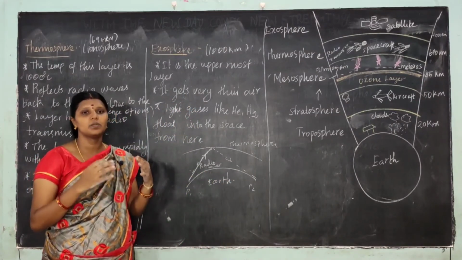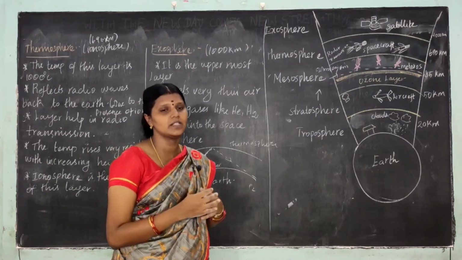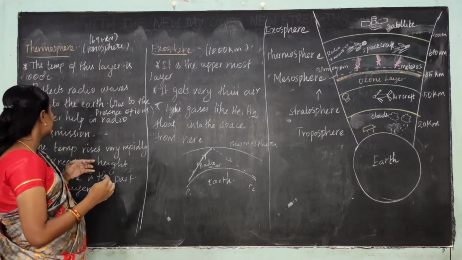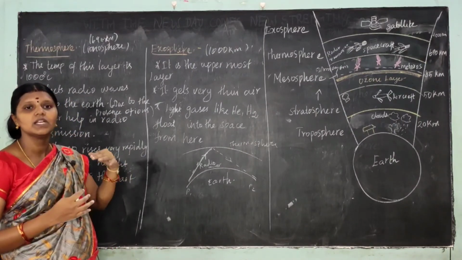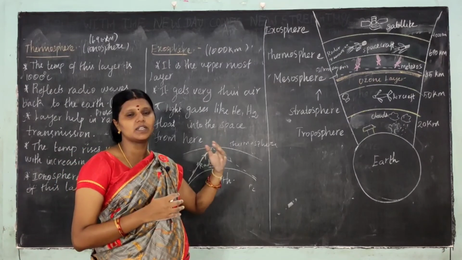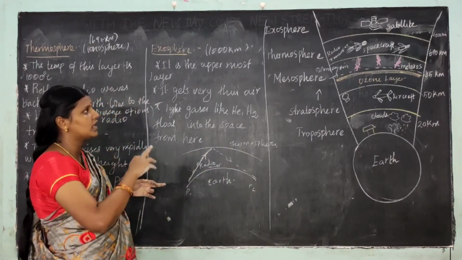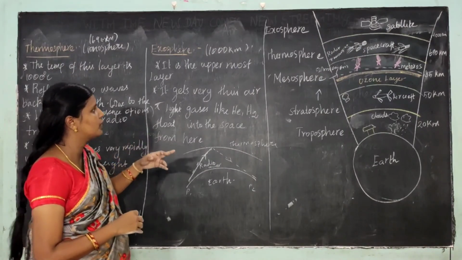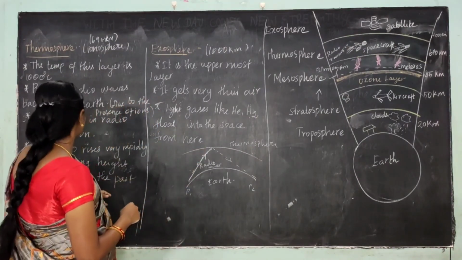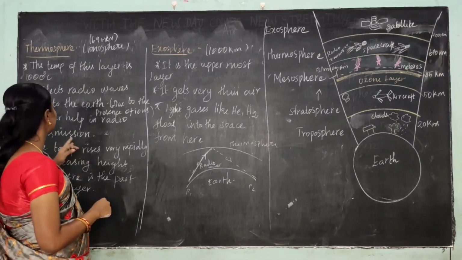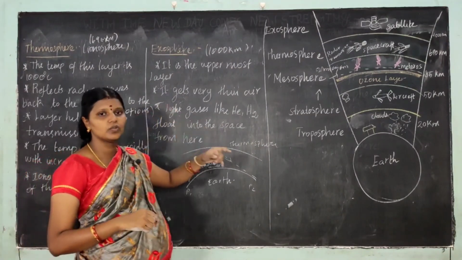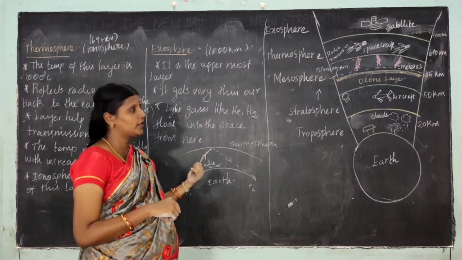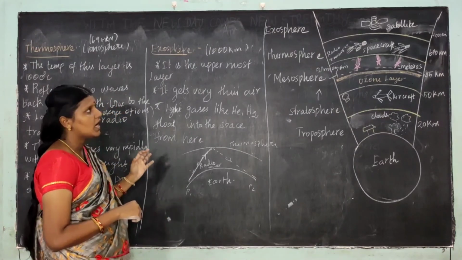And the next layer is thermosphere. The temperature of this layer is 1000 degrees Celsius. This layer is very hot, and also it helps in radio transmission. The average height of this layer is 690 km. This layer reflects the radio waves back to the Earth due to the presence of ions, so the thermosphere is also called ionosphere.